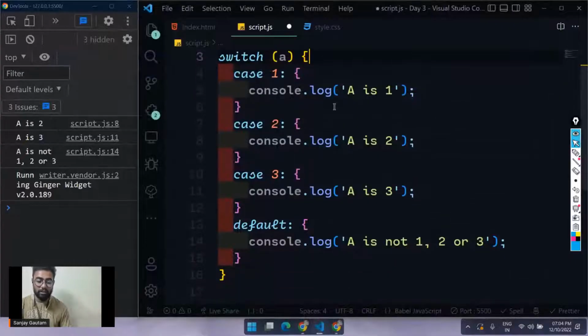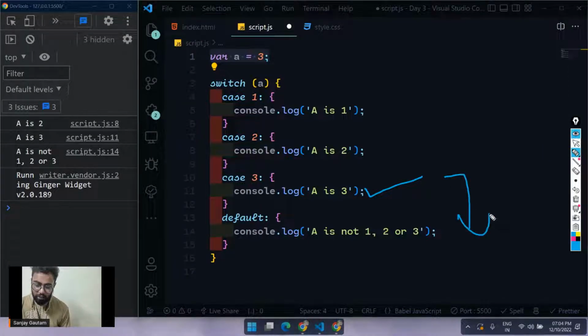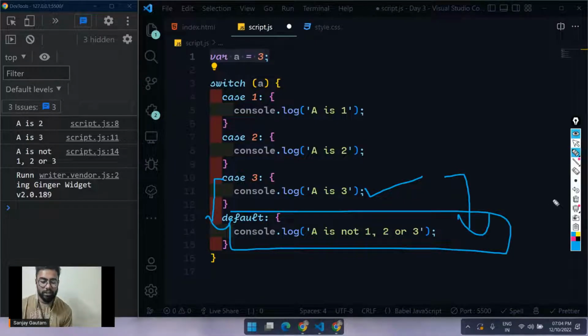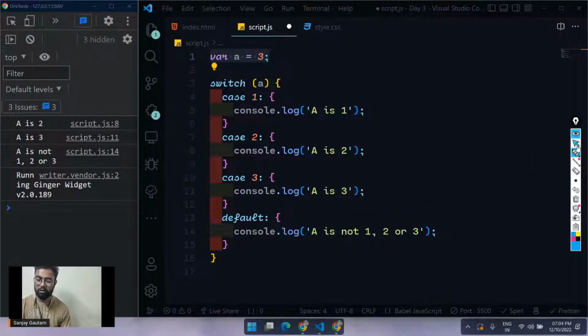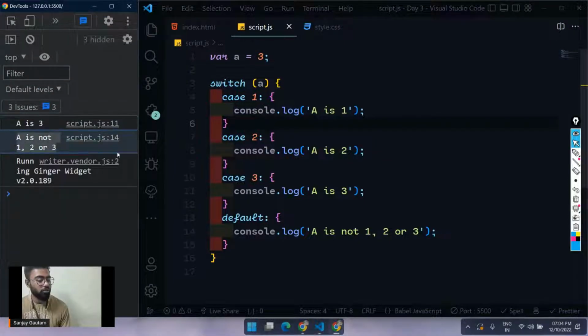So, by the way, what's the answer here? Where a equals 3, what will be the output? Obviously we're going to get a equals 3, but also whatever cases you have afterwards. We just have a single case, default, so we will get the output for this as well. Let us check if we are getting this here. Yep, "a is 3" and "a is not 1, 2, and 3".